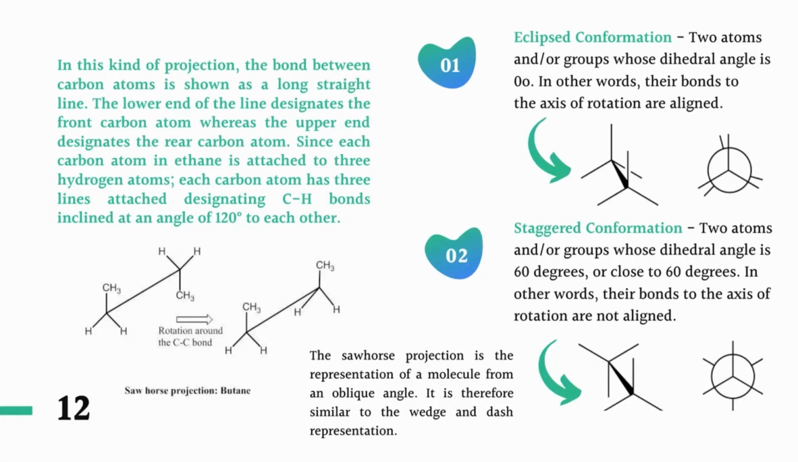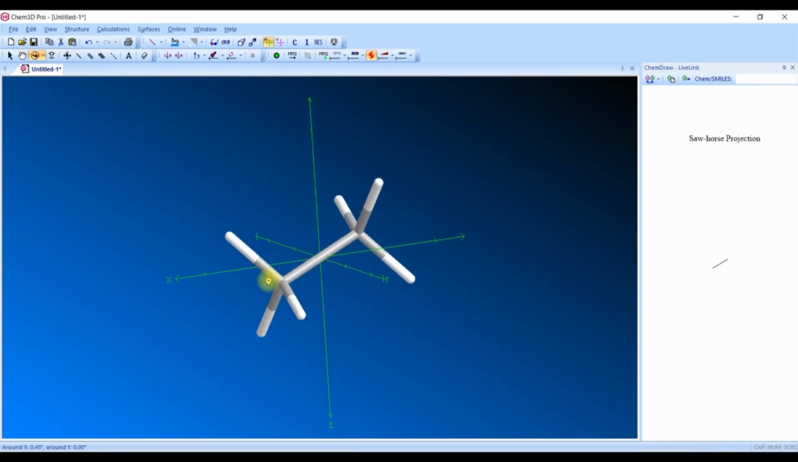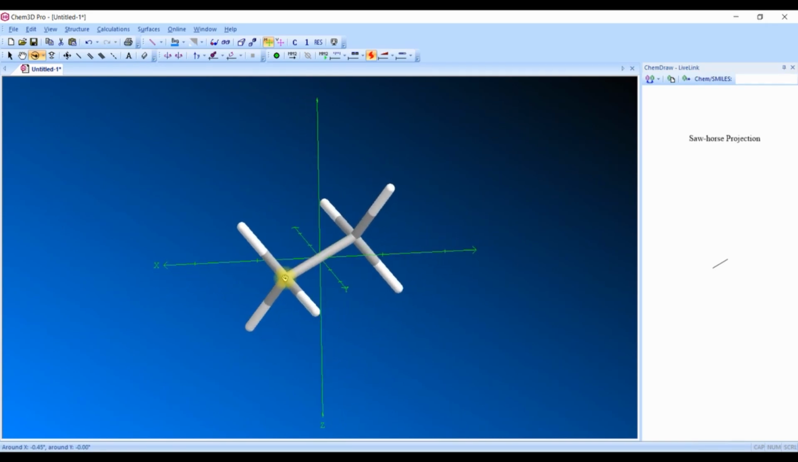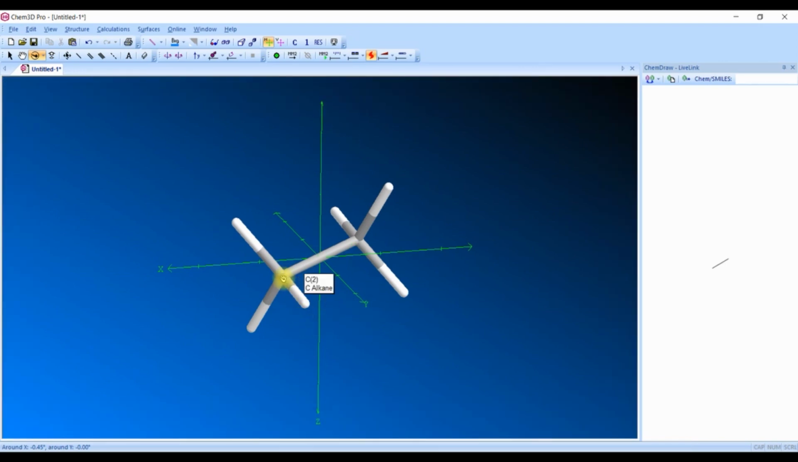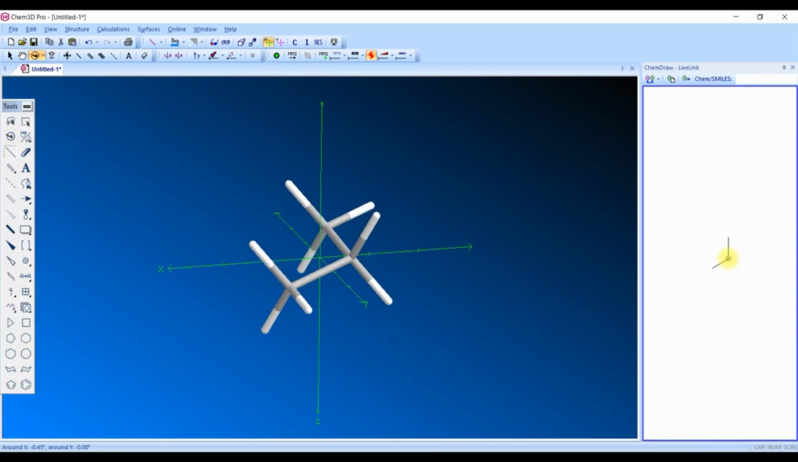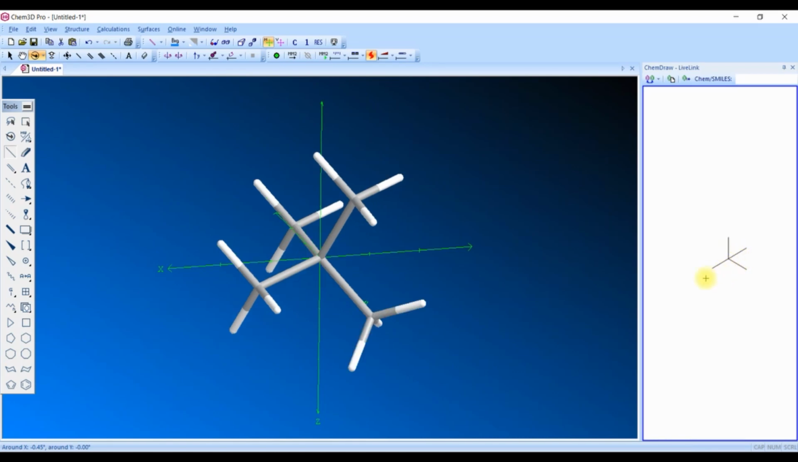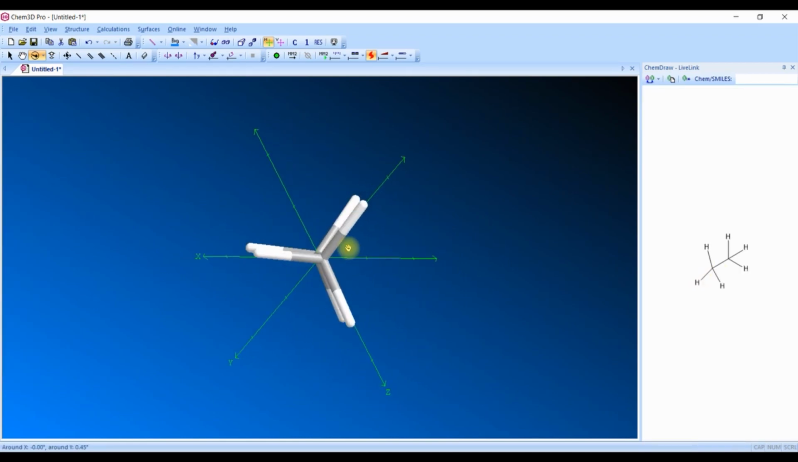Okay, so instead of wedge and dash kind of models or Newman models, here the carbon atoms are represented with a long straight line. The lower end of the line designates the front carbon, and the upper end of the line represents the rear carbon atom. And all the other CH bonds are inclined at an angle of 120 degrees to each other. That type of conformation is called Sawhorse projection.